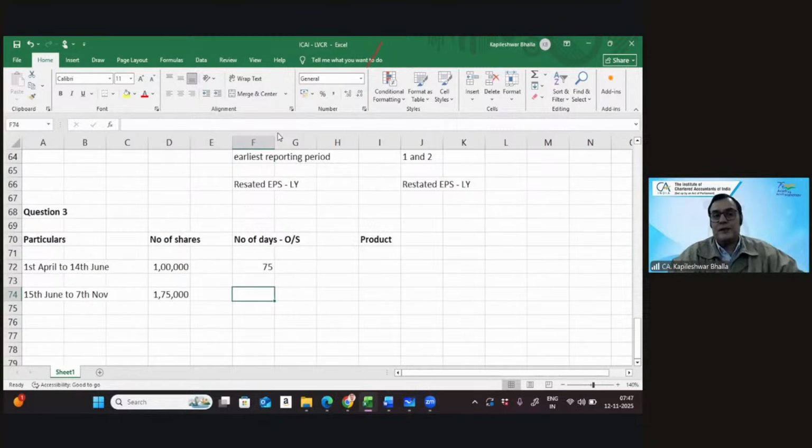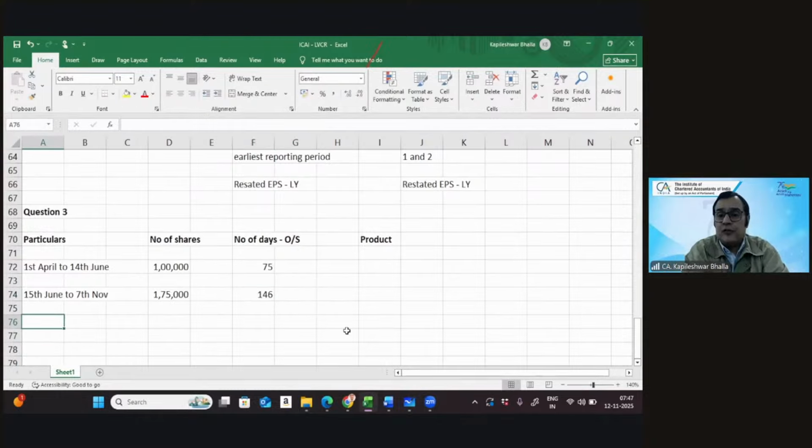And I guess if you consider the days, I think you've rightly given me. I'll still just quickly work this out. So, by the way, how many days in June? Because that's a tendency where people generally tend to go wrong. So, are you going to consider 15 days in June or are you going to consider 16 days in June? It is including 15th of June. So that's right, 16 days in June, 31 in July, and then 31 in August, and then you can say 30 days in September, and then you've got October, and then you've got another 7 days. That makes it 146. Wonderful, that's rightly given. So that works out at 146 days. We'll take the product later.